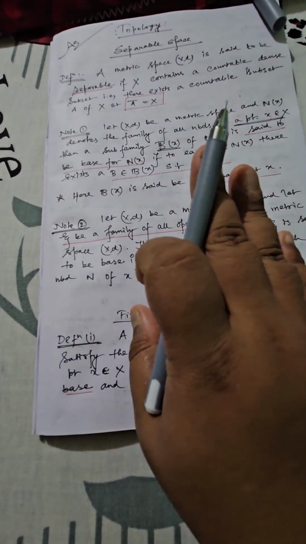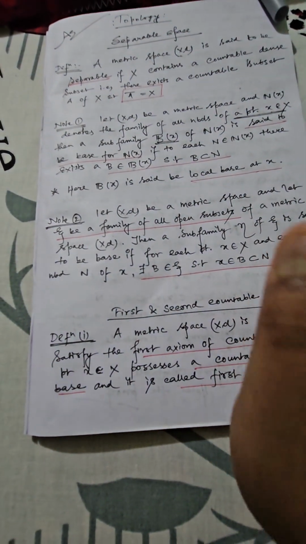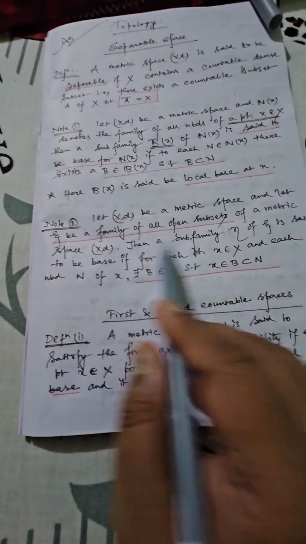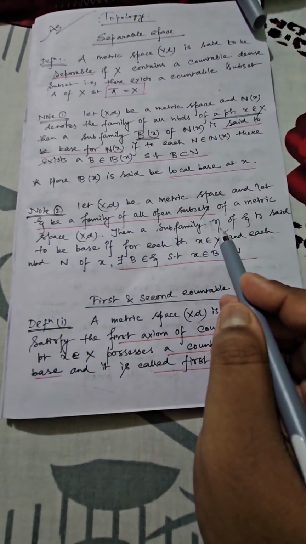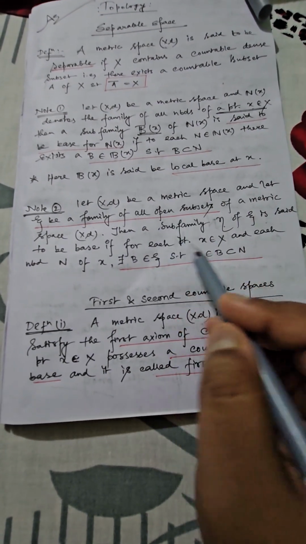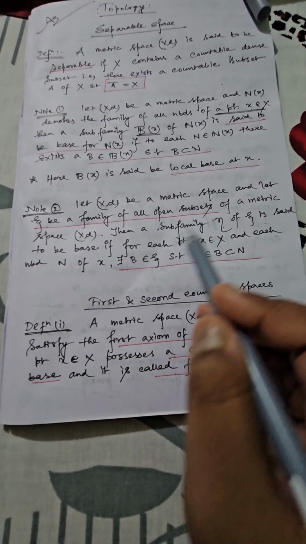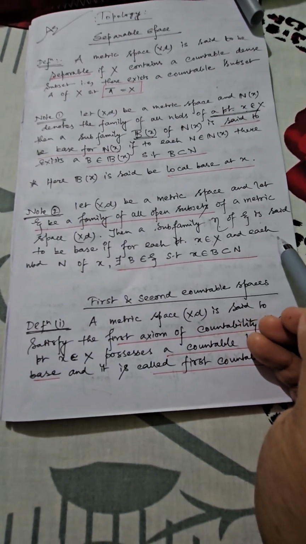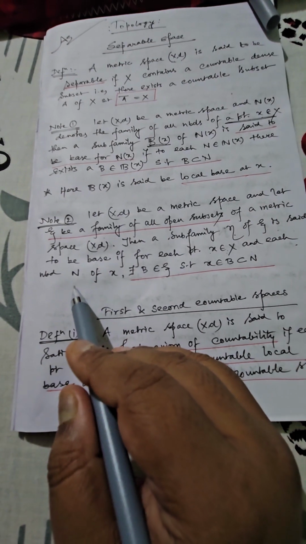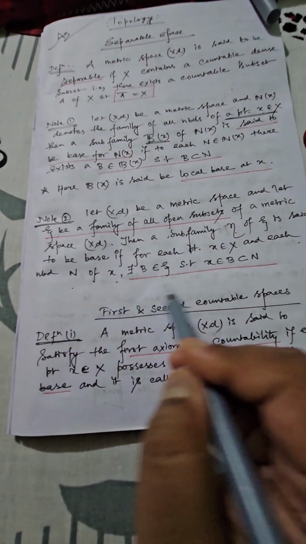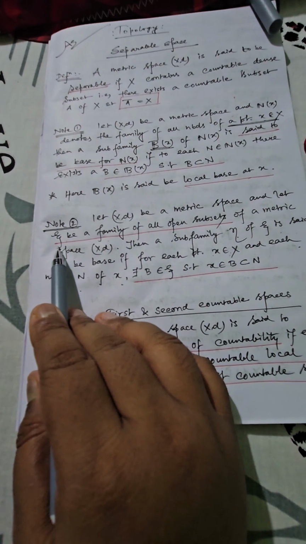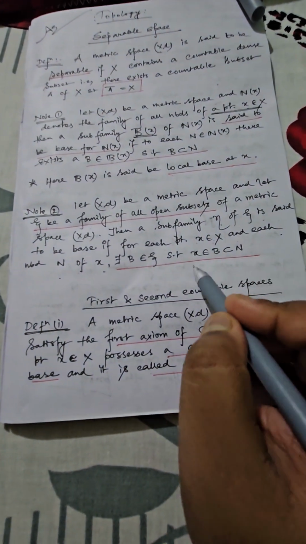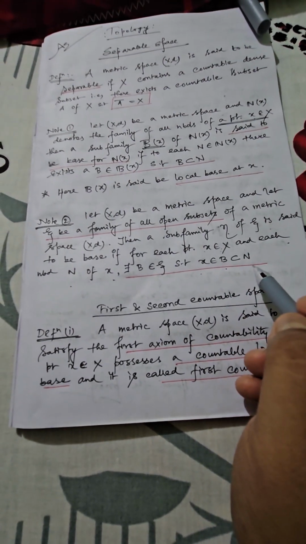So previously it was neighborhood, now you are considering all possible open subsets. This is the main difference. Now within this family you can consider a subfamily, say given by eta. Then this particular subfamily will be considered as a base corresponding to any arbitrary point small x belonging to capital X, if it is possible, for a suitable neighborhood N of x, to find a suitable member B of xi satisfying this condition, that is x belongs to B, which is a subset of N.